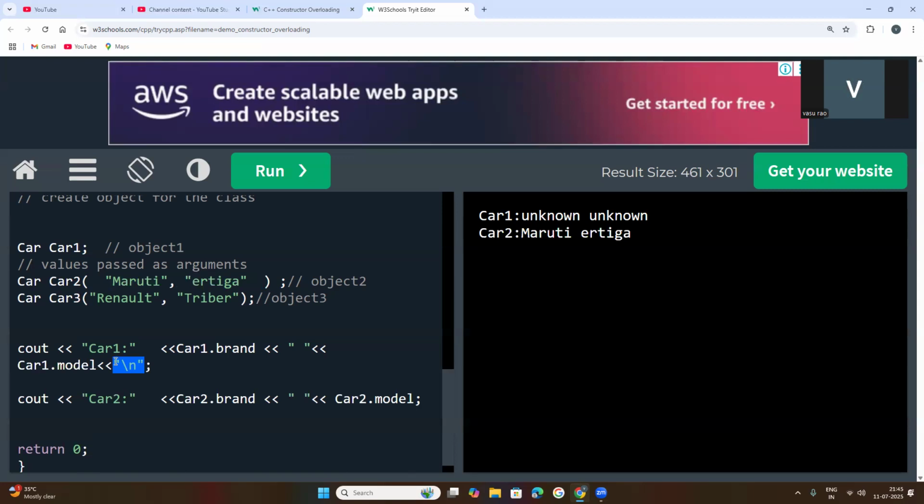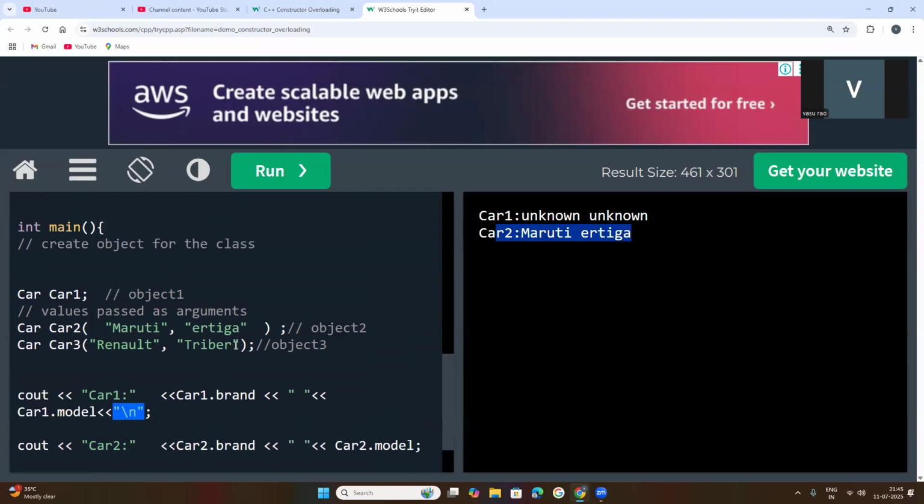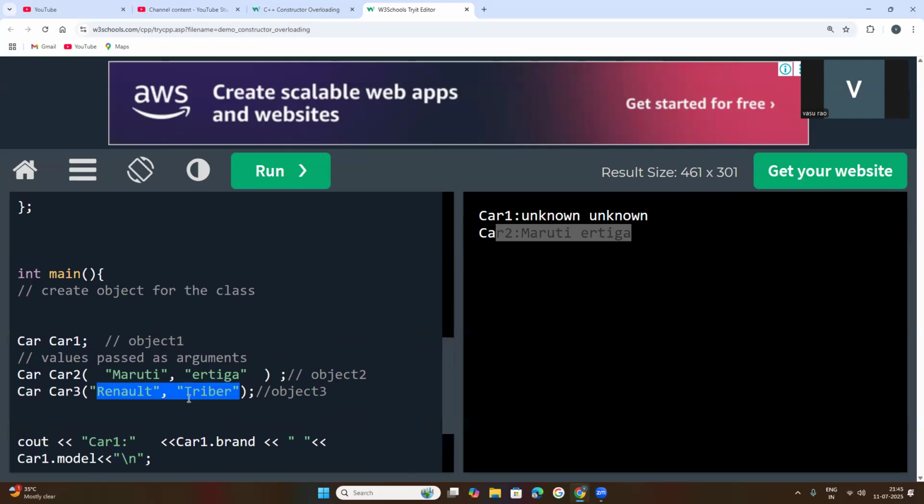Okay, next line. New line will be created and the result will be kept at the new line. These two values, Maruti and Ertiga, are customized values. These values are arguments. Why arguments? Whenever you pass any values, they are called arguments.